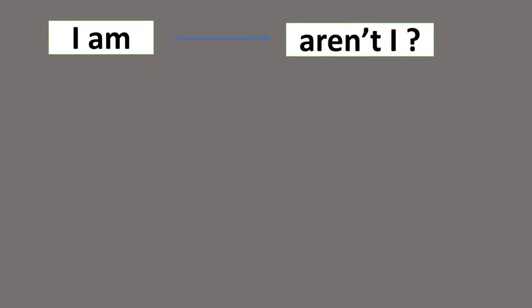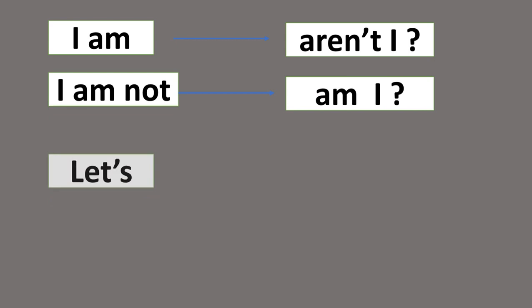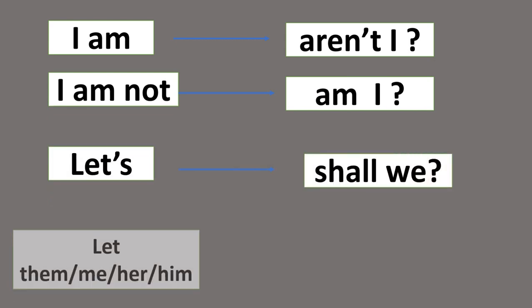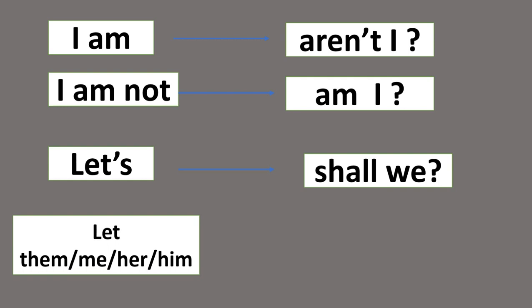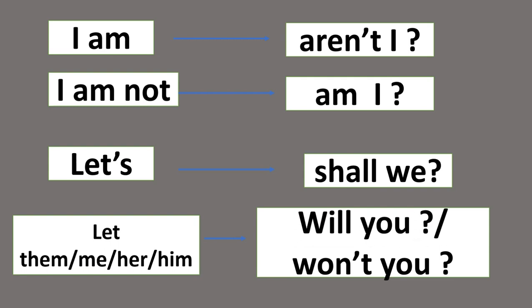Let's recall what we have learned in this video. The question tag for I am is aren't I. The question tag for I am not is am I. The question tag for let's is shall we. The question tag for let them, let me, let her or let him is will you or won't you.